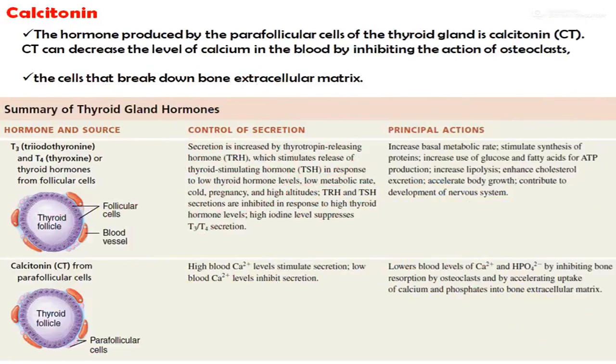Next one is calcitonin. The hormone produced by the parafollicular cells of the thyroid gland is calcitonin. This calcitonin can decrease the level of calcium in blood by inhibiting the action of osteoclasts, the cells that break down the bone extracellular matrix.